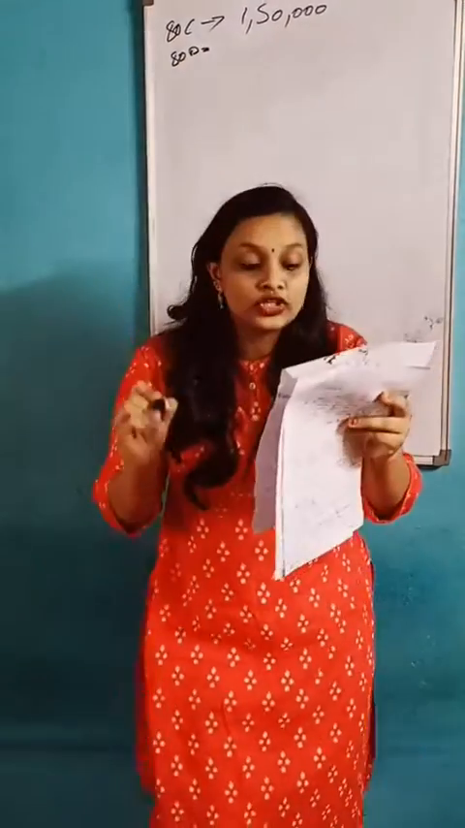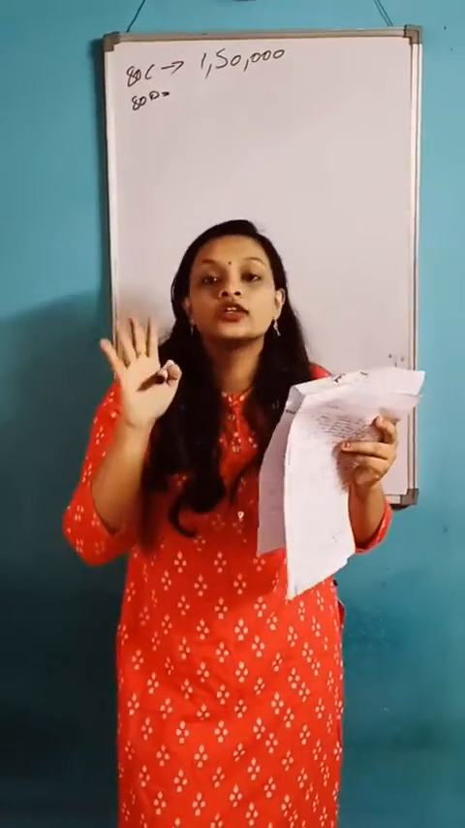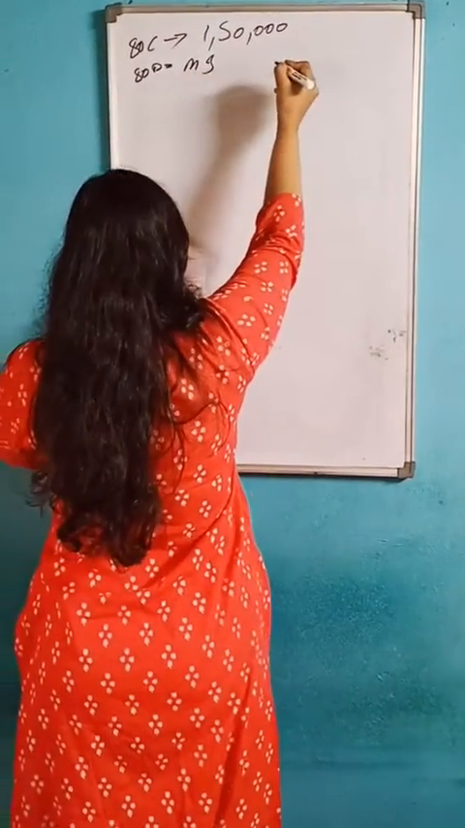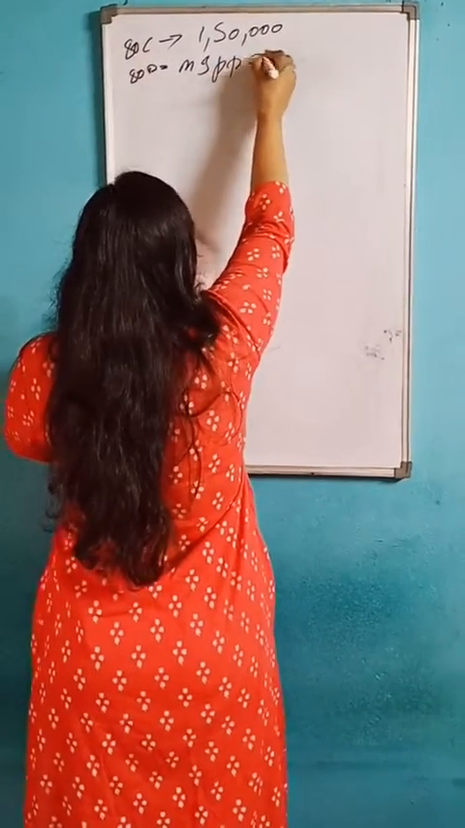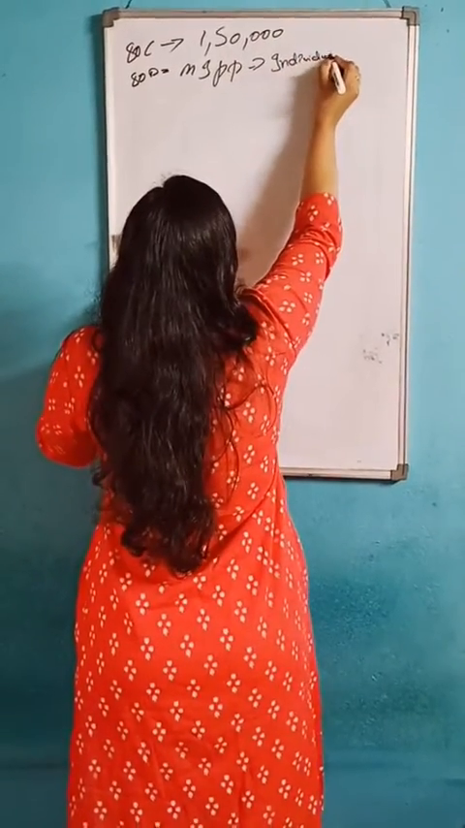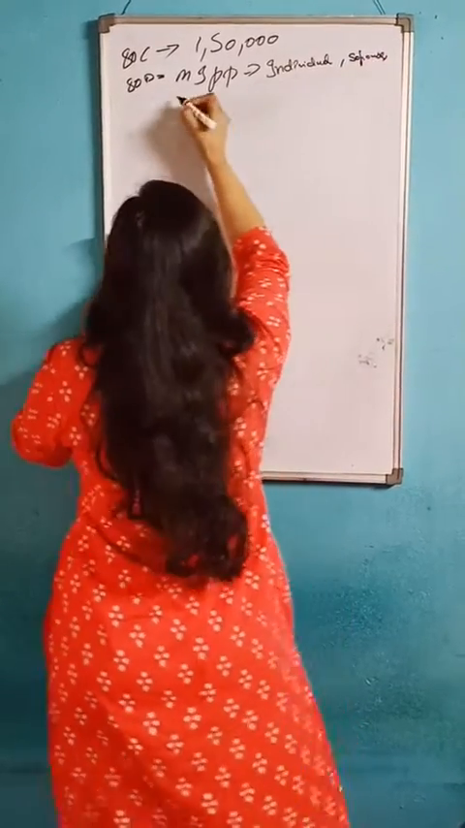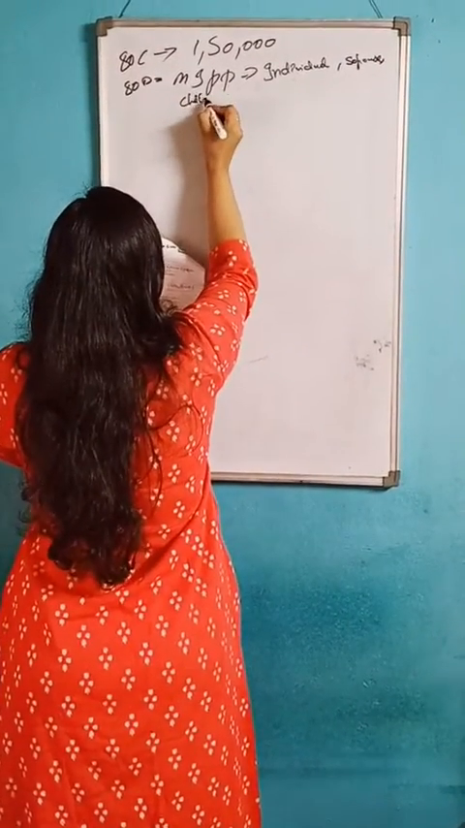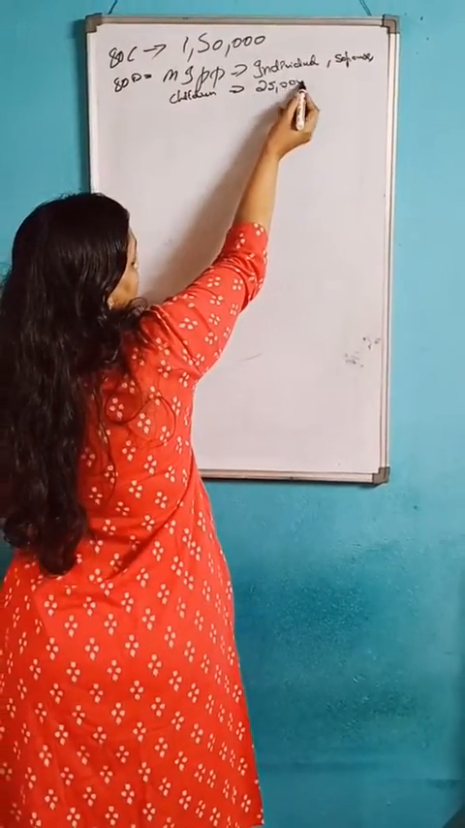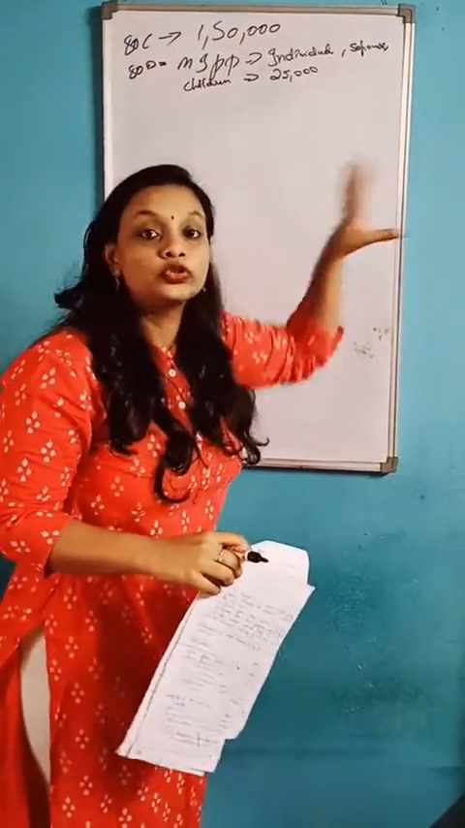So medical insurance premium paid for individual, sponsors, or children, that is 25,000. If it is 25,000, then you should see whichever is less, that amount you should take.